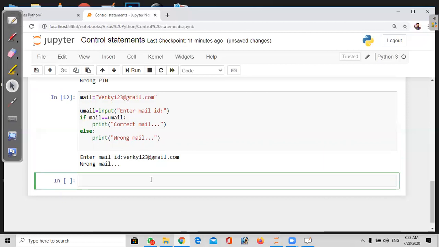Next one. So here, for example, I have two numbers, a equal 10, b equal 20. I wanted to check the biggest number of the given two numbers. To check that one, let me show that.